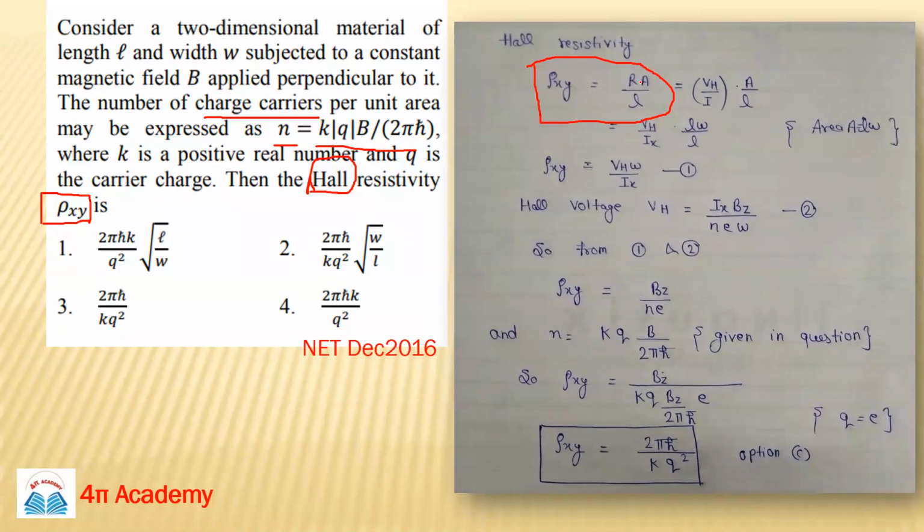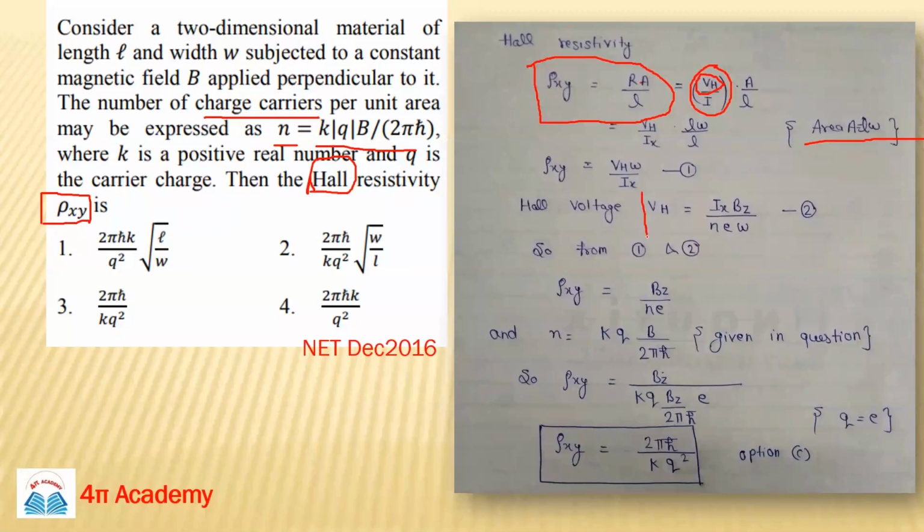This R is the electrical resistance, and you can relate it with V and I: R equals V upon I. So this V_H will be the Hall voltage. The A is the area, because the length and width are given to you, so the area will be L into W. Put the value of this. The final formula of rho will be V_H W upon I_x.